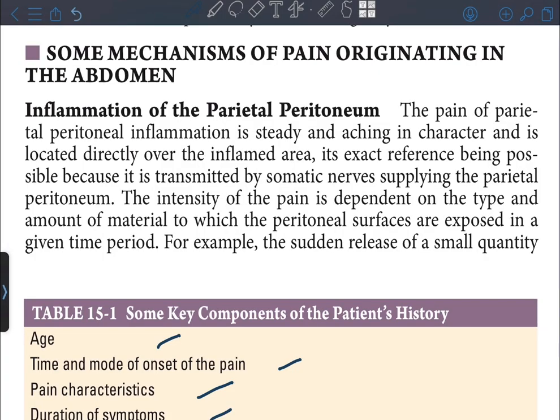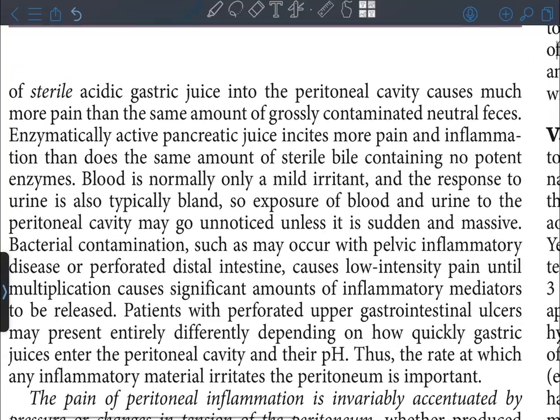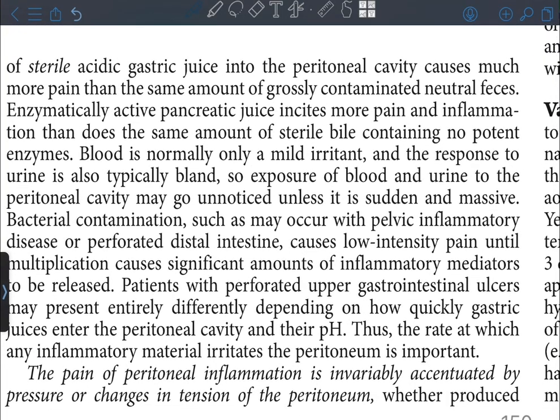The pain of parietal peritoneal inflammation is steady and aching in character and is located directly over the inflamed area, its exact reference being possible because it is transmitted by somatic nerves supplying the parietal peritoneum. The intensity of the pain is dependent on the type and amount of material to which the peritoneal surfaces are exposed in a given time period. For example, the sudden release of a small quantity of sterile acidic gastric juice into the peritoneal cavity causes much more pain than the same amount of grossly contaminated neutral feces.